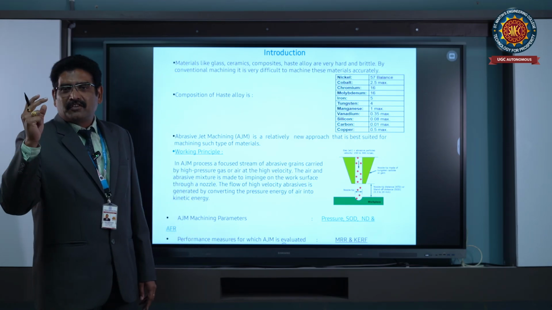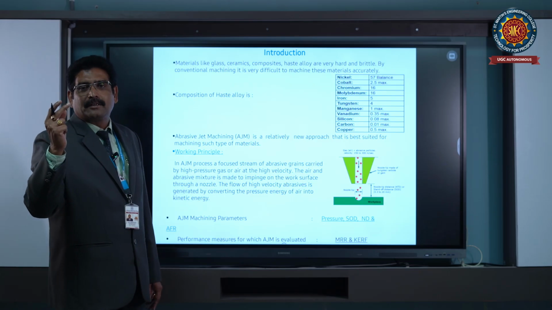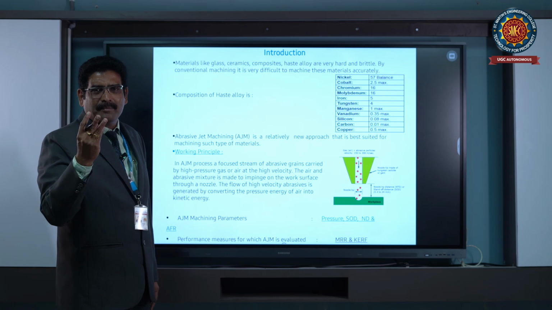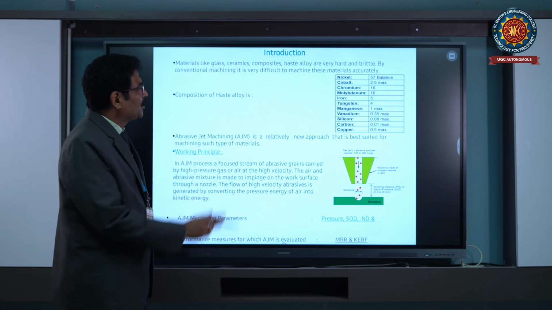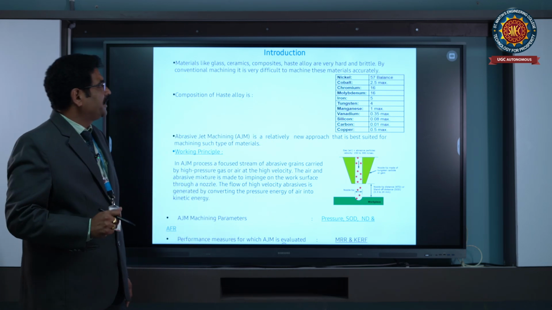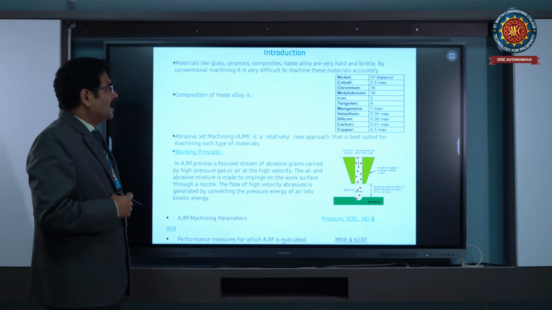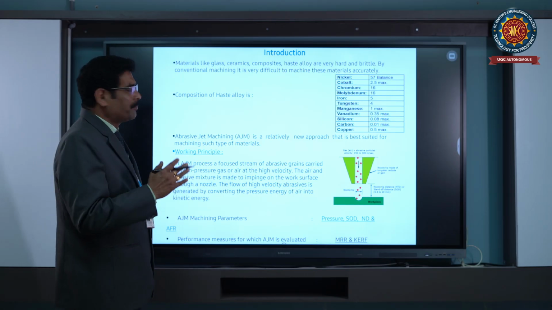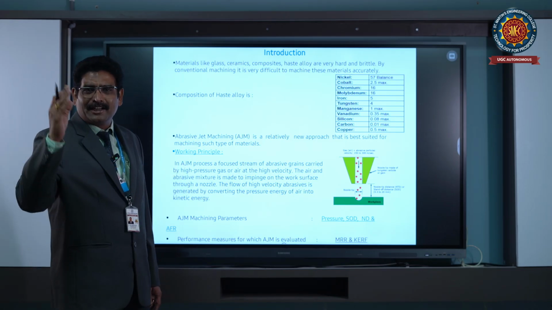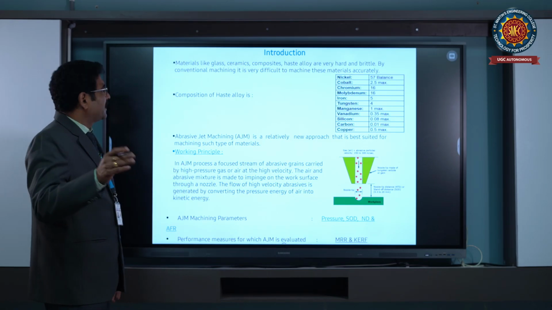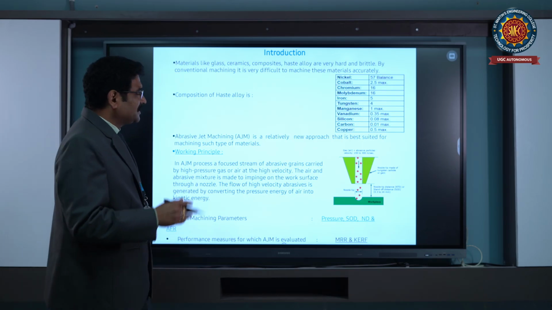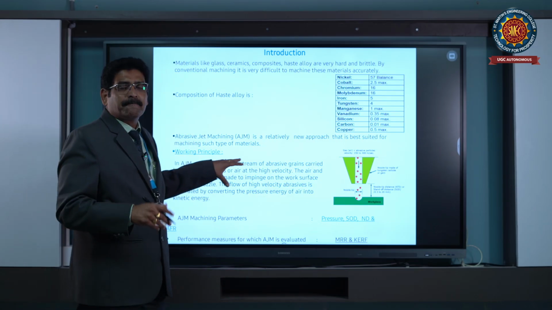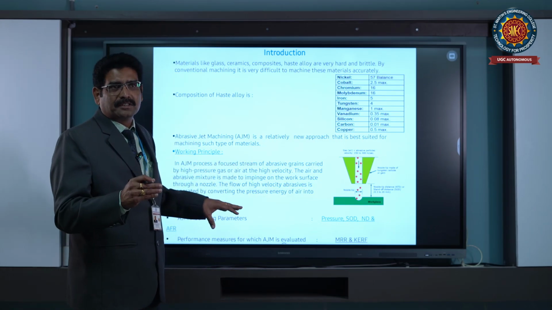Ceramics, after that glass, ceramic, next Hastelloy alloy. Hastelloy is a very fine material, a combination of nickel, cobalt, chromium, molybdenum, iron, tungsten, magnesium, vanadium, silicon, carbon and copper and other materials. Totally 13 materials are involved in this. The Hastelloy alloy, which is a hard and brittle material, can be machined by using this abrasive jet machining process.